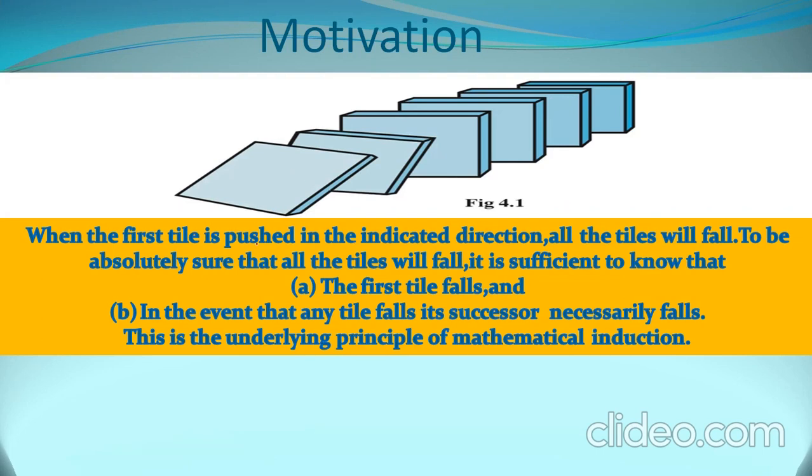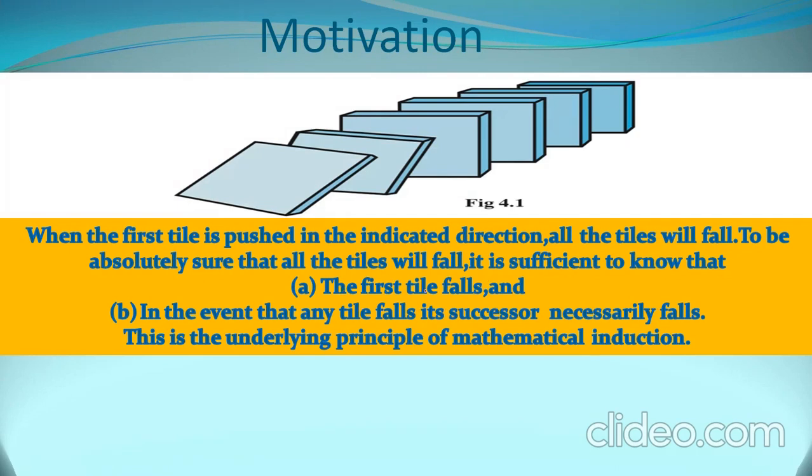To be absolutely sure that all the tiles will fall, it is sufficient to know that the first tile falls, and in the event that any tile falls, its successor necessarily falls. What does it mean?